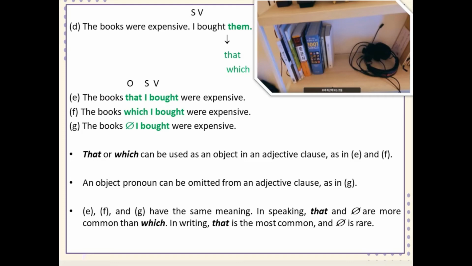An object pronoun can be omitted from an adjective clause, as we can see in G. The books I bought were expensive. E, F, and G have the same meaning. In speaking, that, or example G, are more common than which. In writing, that is the most common.